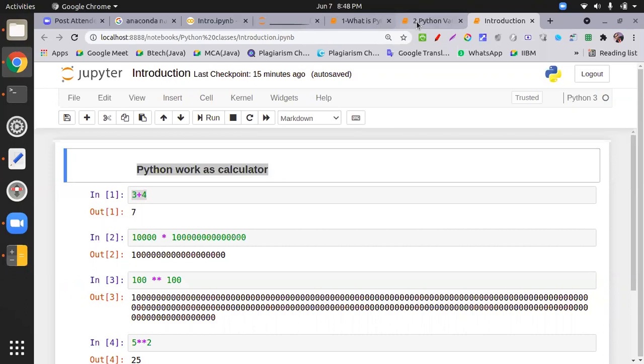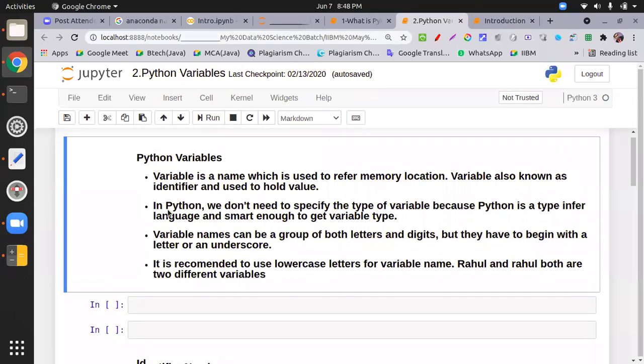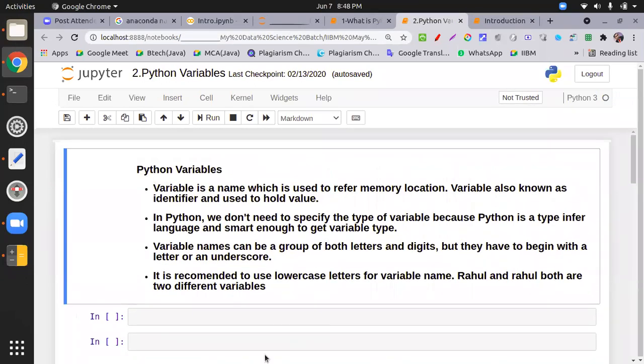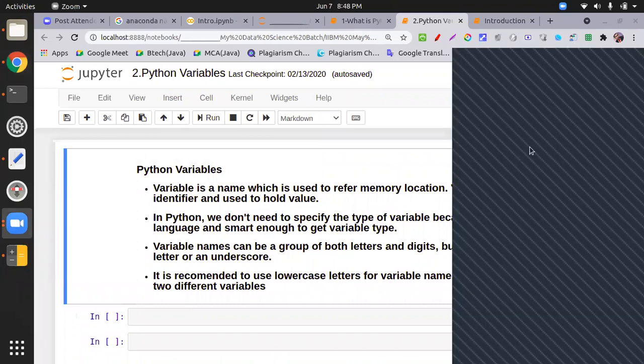Now we come to Python variables. What are Python variables? Anyone have an idea about variables? Variable is a common concept. Yes, Mr. Devashish Pani, please, what are variables? Any definition from your side? Otherwise, I will go with another one.